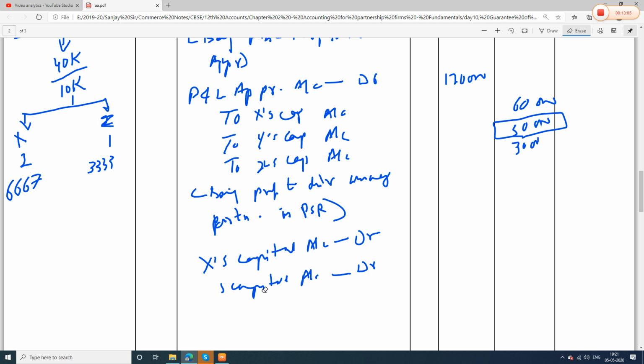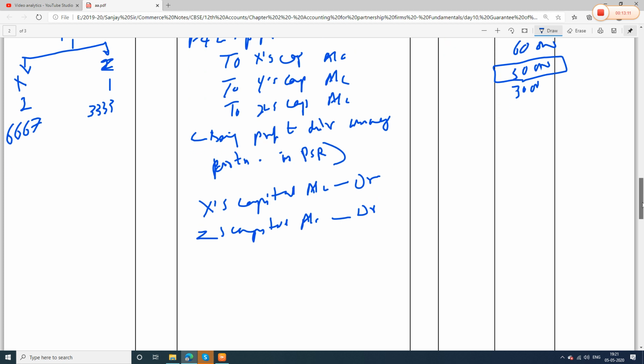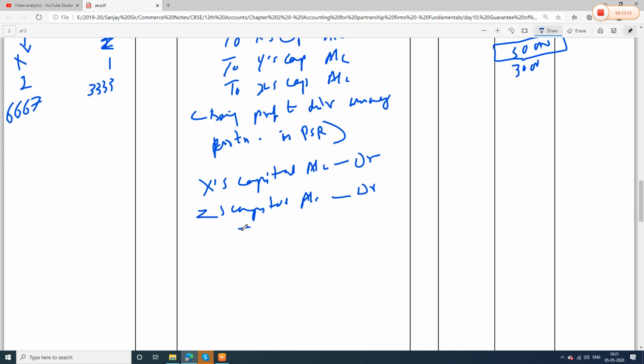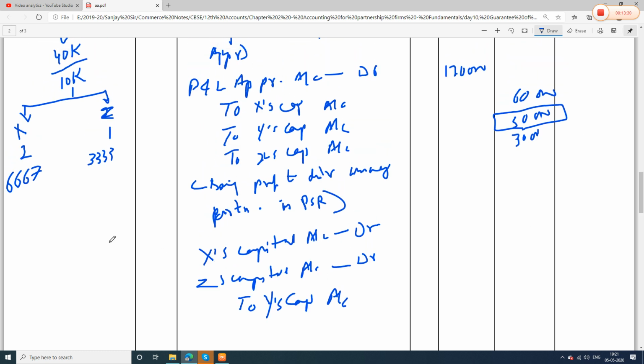Y has to get the money. Z's capital account debit, to whose account will it be credited? To Y's capital account. So how much amount will be credited? See here, X will pay how much? This much amount. Z will pay how much? This much amount. So let's see.